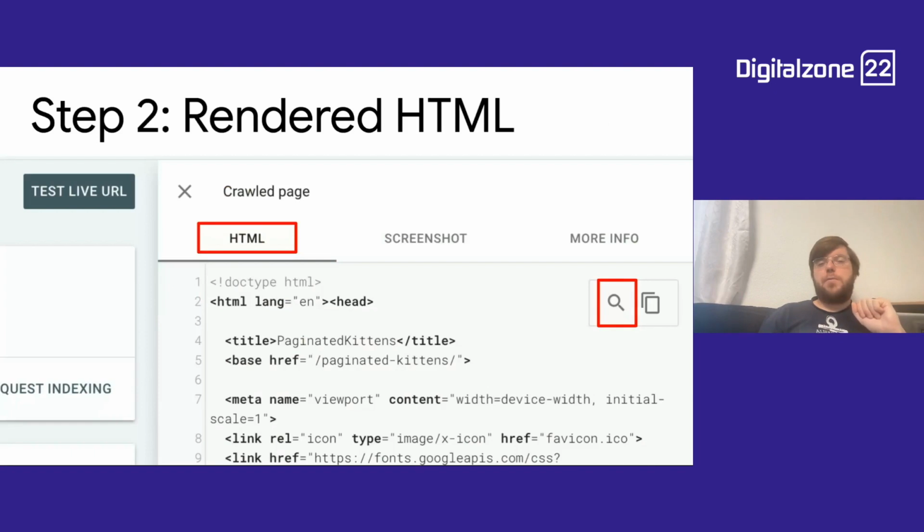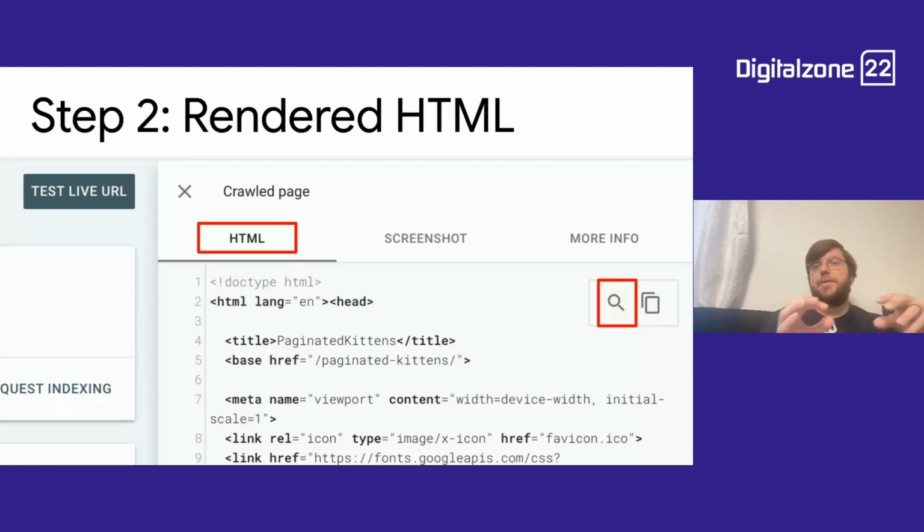If you look at the crawled page, a lot of people jump to the screenshot right away. The screenshot is not as helpful as people think it is. It absolutely is not useful because we're not really using the screenshot in rendering or in indexing. We actually care about the rendered HTML. Conveniently, the rendered HTML is available in the HTML tab. So instead of trying to look at the screenshot, you'd rather want to look at the HTML. You can use the little magnifying glass to search for something.